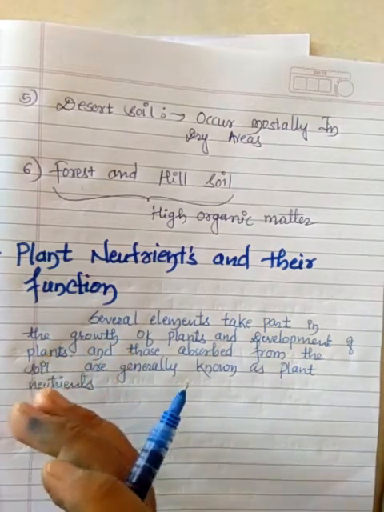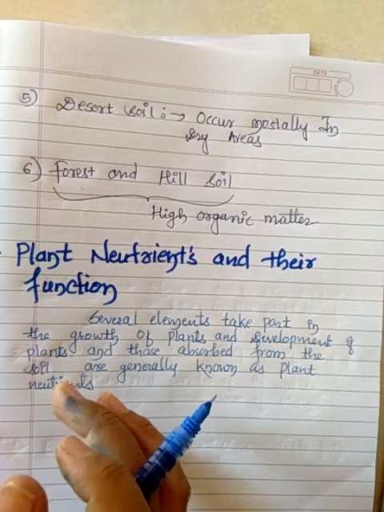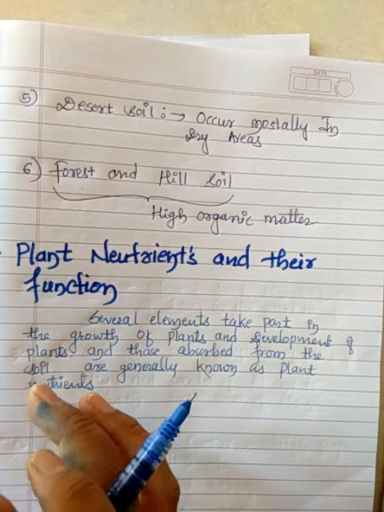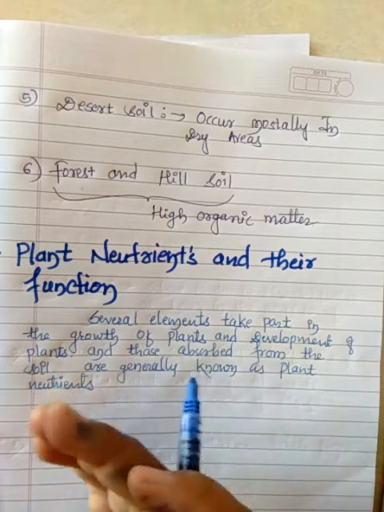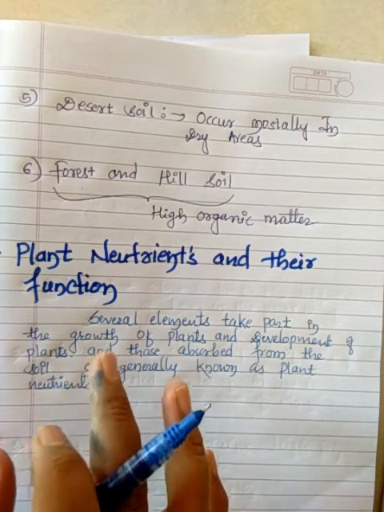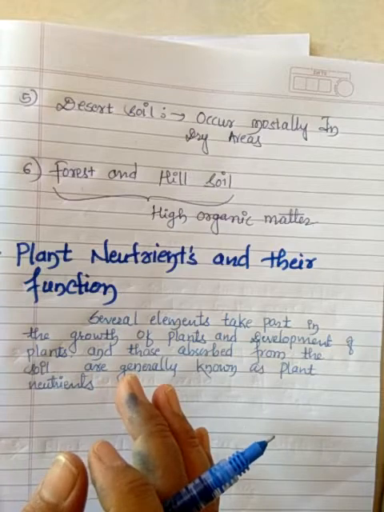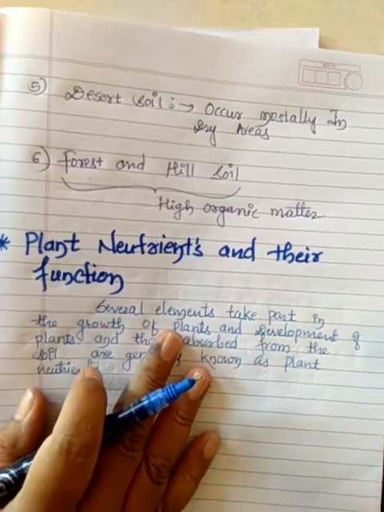Besides these, plants take up carbon, oxygen, and hydrogen either from the air or from the water, or it can be absorbed from the root. In all, 16 elements have been identified and established as essential for plant growth. So which are those 16 elements? Let's see.